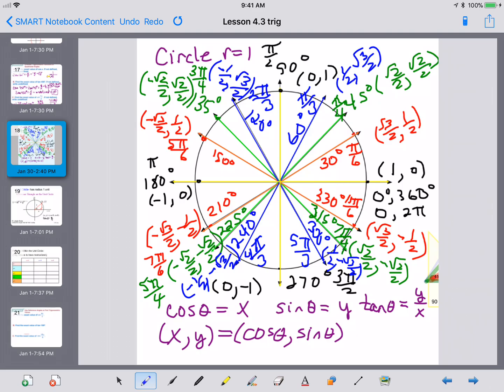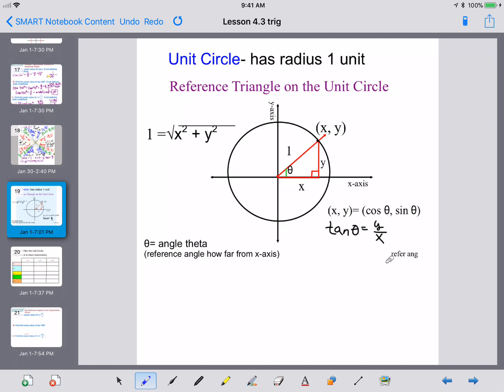So now that we've built the unit circle, let's take a moment to start looking at the patterns that are there, and let's take a look at how we're going to use it. How do you use this information now that we have it? Well, let's just remember what we know.